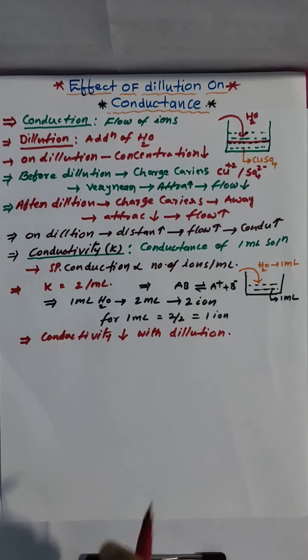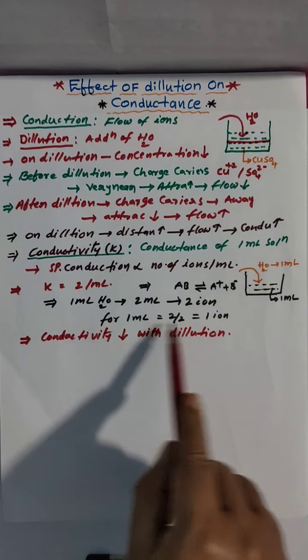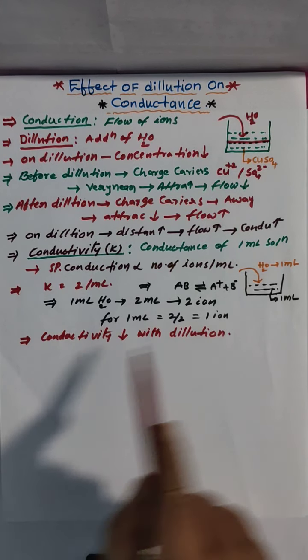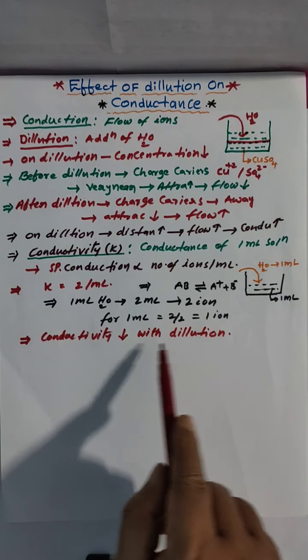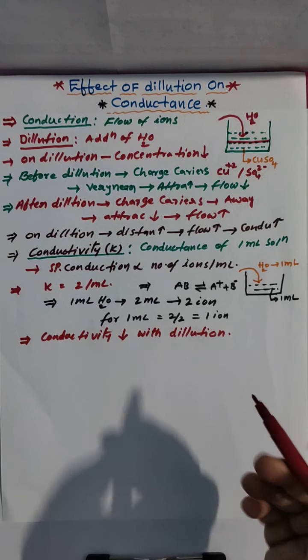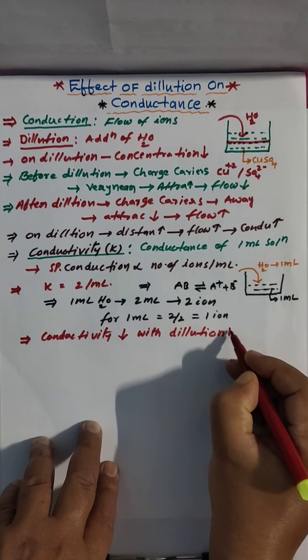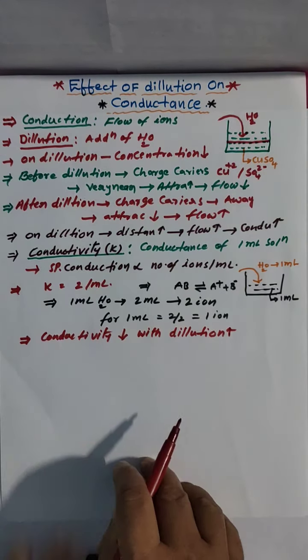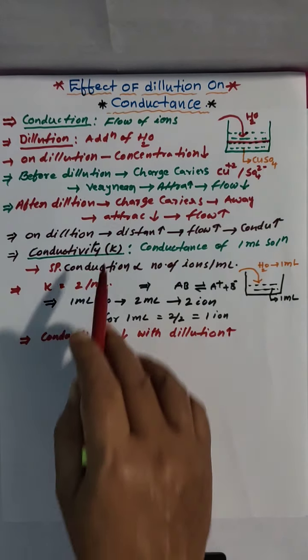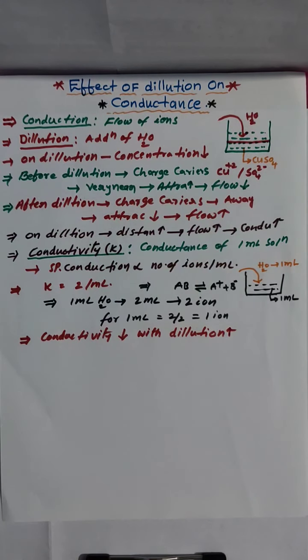Remember this. Ions per milliliter are decreasing here. That's why conductivity decreases with dilution. So if you go on diluting, conductivity is going to decrease. Means K value is going to decrease, not conduction. Conductivity is going to be decreasing.